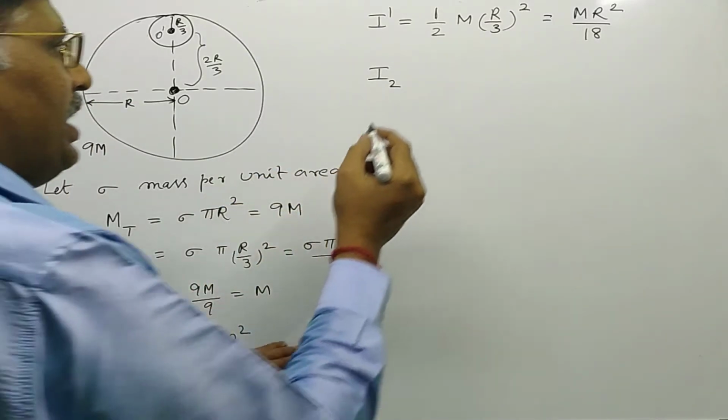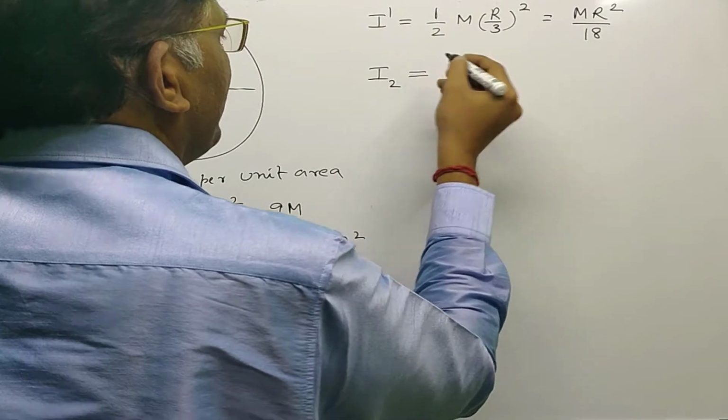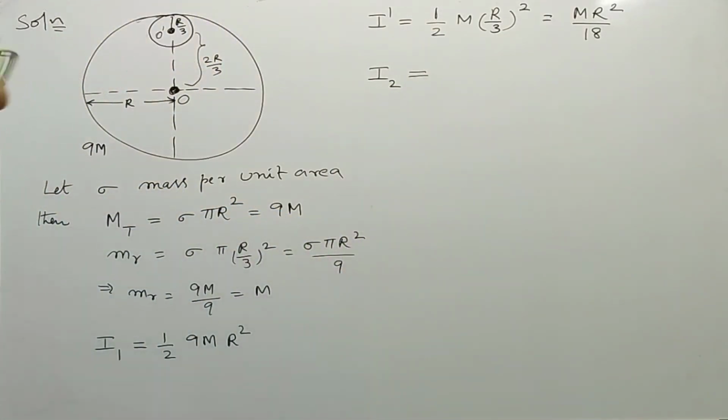So to find I2, we can use the parallel axis theorem.